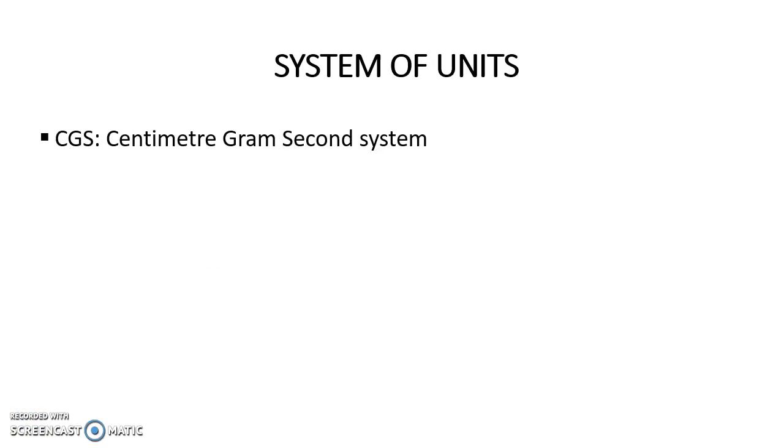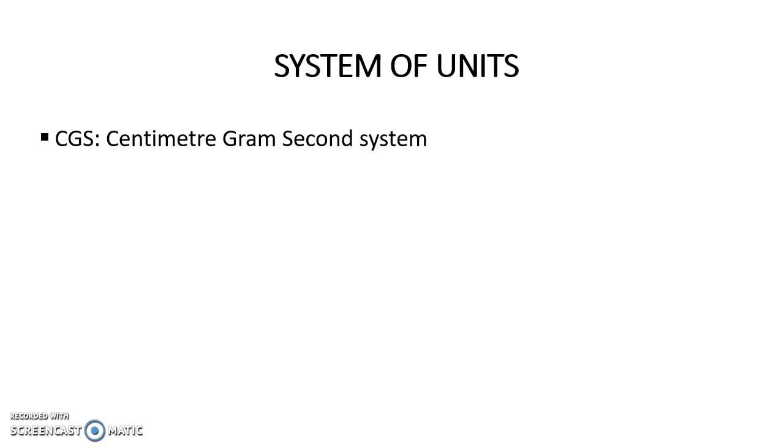In school, we have studied various systems of unit. Let us recollect various systems of unit. CGS system. CGS system is the centimeter gram second system. If we are making use of this system for measurement, the length of the object has to be measured in centimeter, the mass of the object has to be measured in grams, and the time has to be measured in seconds.